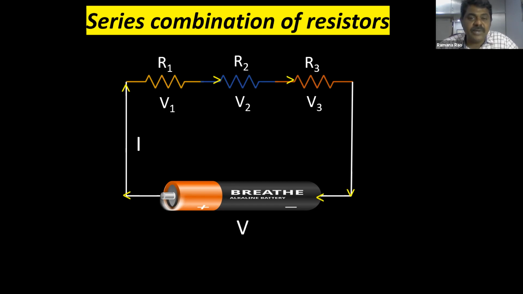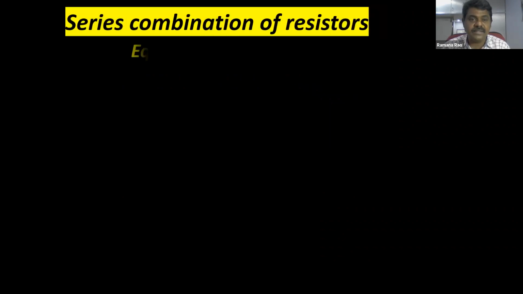The sum of these three will be equal to the main voltage, which comes from the battery. So the main voltage V is divided as V1, V2 and V3. Now let us try to find the equivalent resistance in series combination.